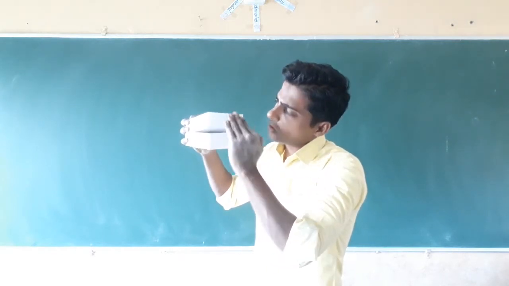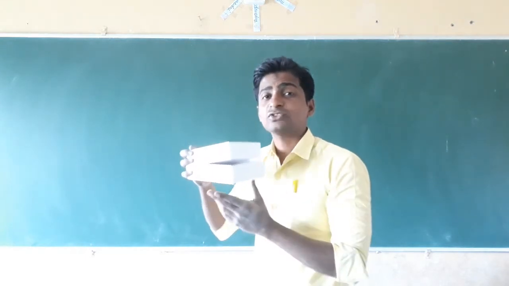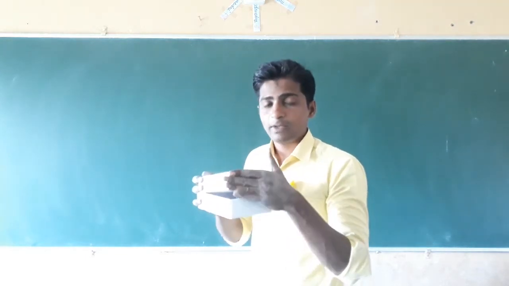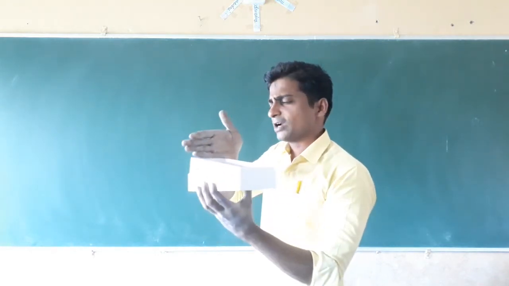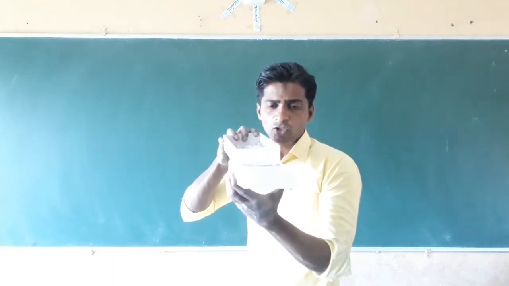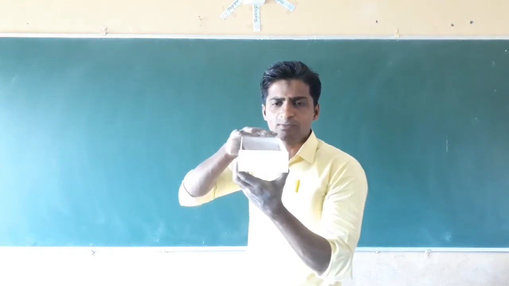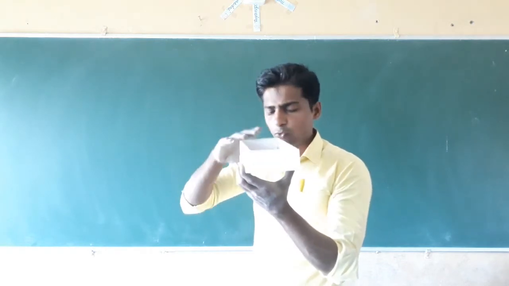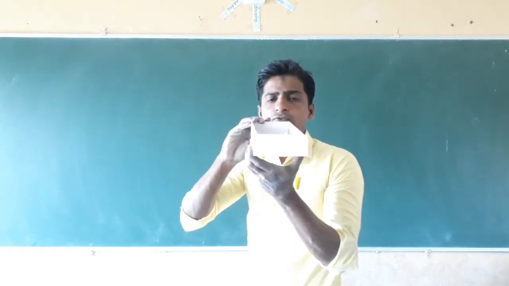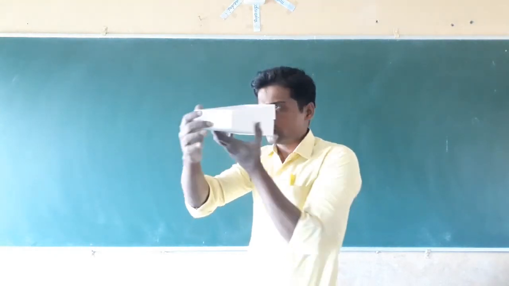Then on the square, we have to paste translucent paper or tracing paper, and the other end we have to leave blank, free. See, we have to put the small box in the large box. It should be covered, and we have to adjust by moving it.